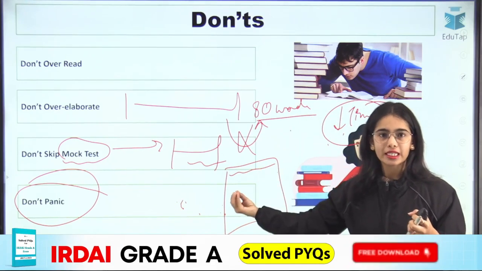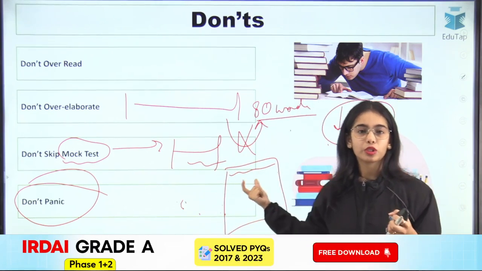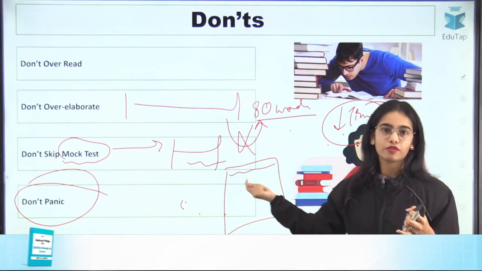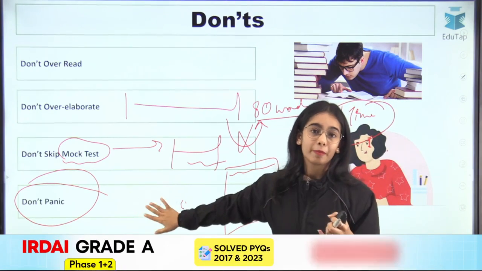Whenever you are doing good in the schedule, just give a thumbs up. And if you are not able to do good, like you are not able to complete that schedule for the day, just say that, okay, tomorrow I am going to put in more effort rather than panicking, right?